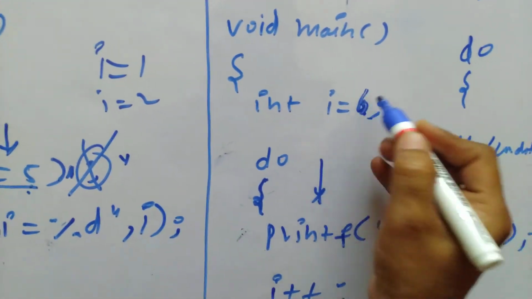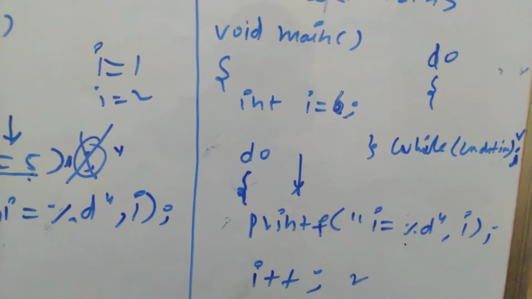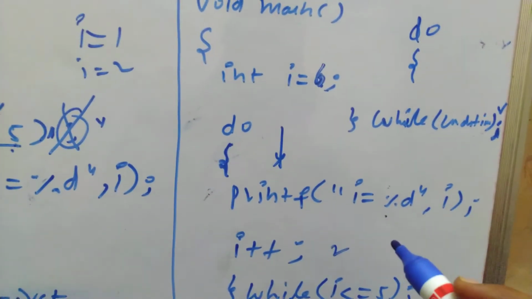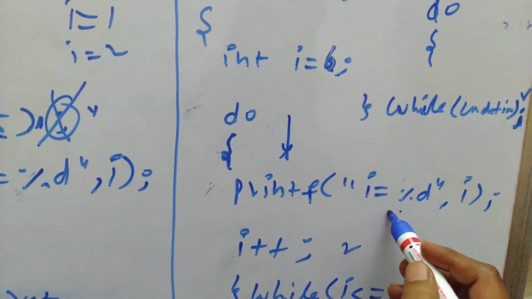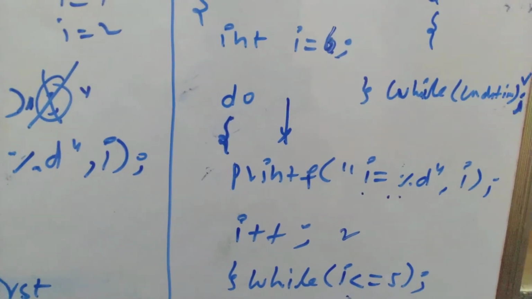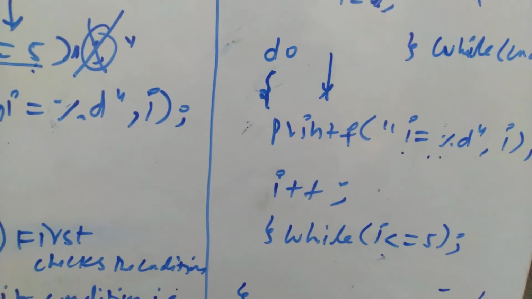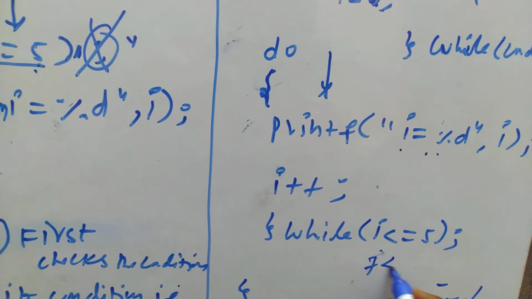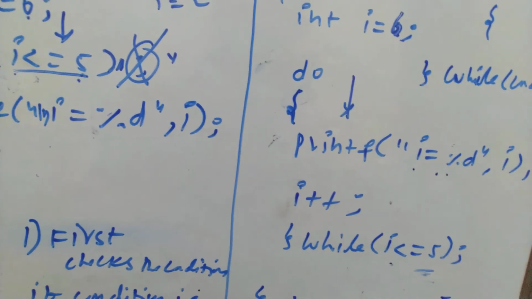I gave 6. In the case of while, it depends on the initial value, but in do while, the initial value does not matter. Here the i value is 6 and it just executes the statement, printing i equal to 6. Next, i plus plus makes the i value 7. Then 7 less than or equal to 5 is false, so it simply exits from the loop and from the program.